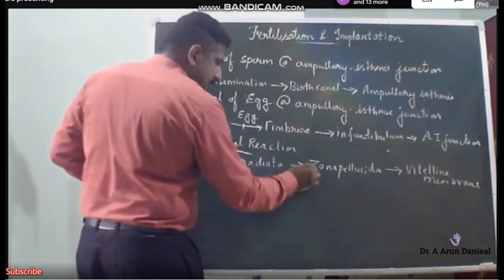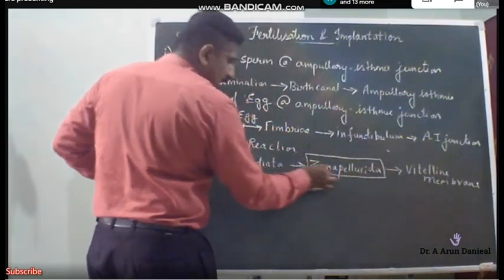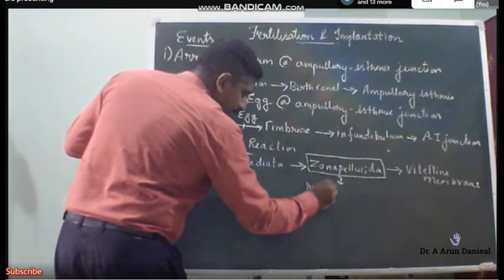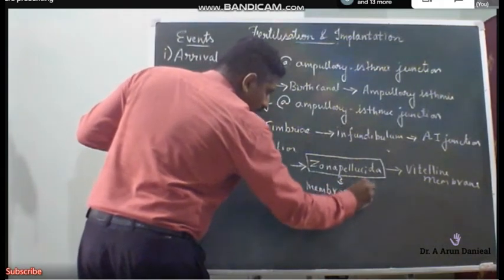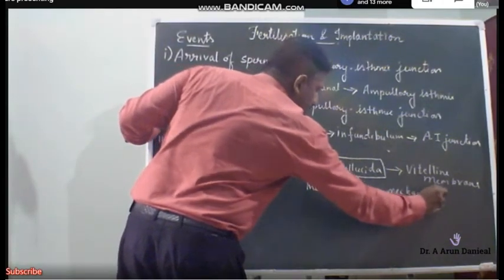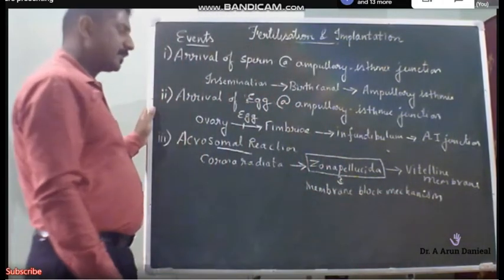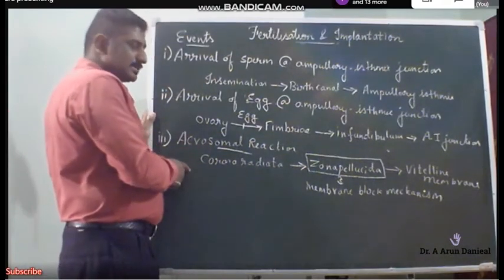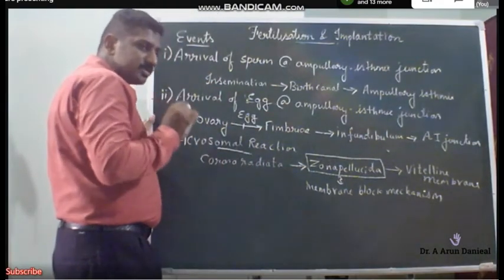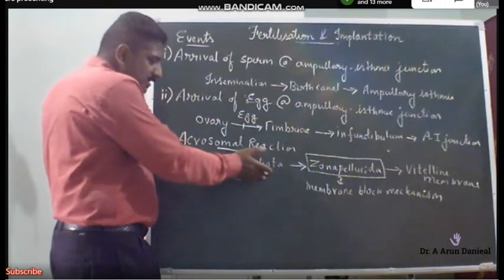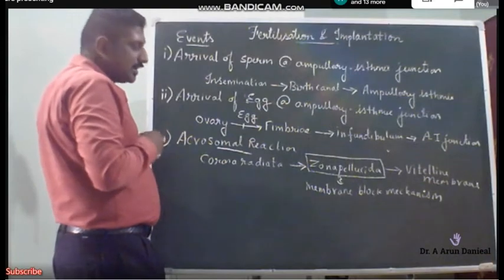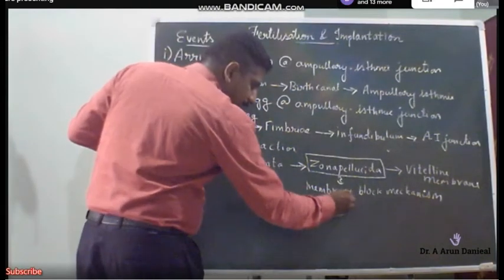Among them, the first sperm which touches the zona pellucida triggers an important mechanism called the membrane block mechanism. What is the membrane block mechanism? You will learn in your graduation. Now it's the right time to introduce it. When the corona radiata is digested and the first sperm touches the zona pellucida, it induces a membrane block mechanism which changes the dimensions of the zona, so they form a hard cementic material. So additional entry of sperm can be prevented.